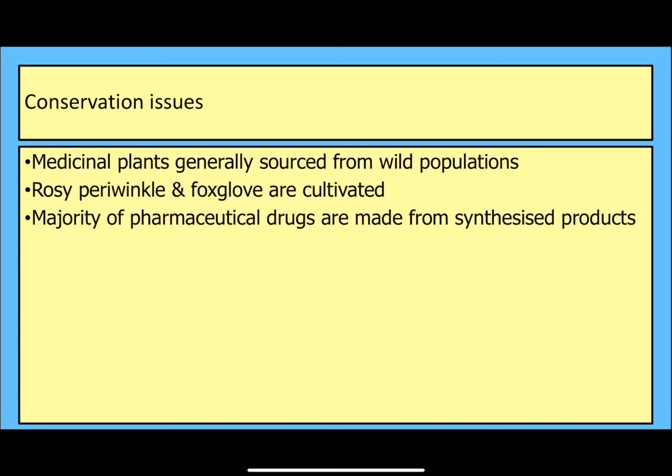Then we've got lots of pharmaceutical companies which work very hard to synthesize drugs, so make them in a lab. This is beneficial for nature in the sense that the plants are no longer being collected from the rainforest, and therefore there's less damage being done to the rainforest.